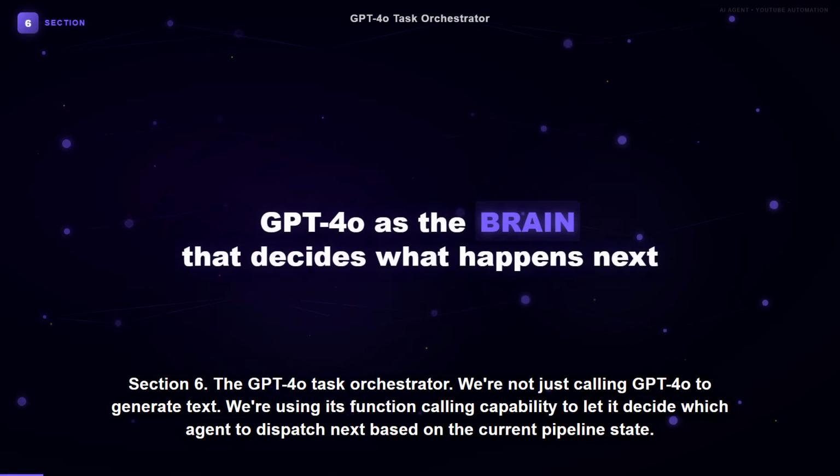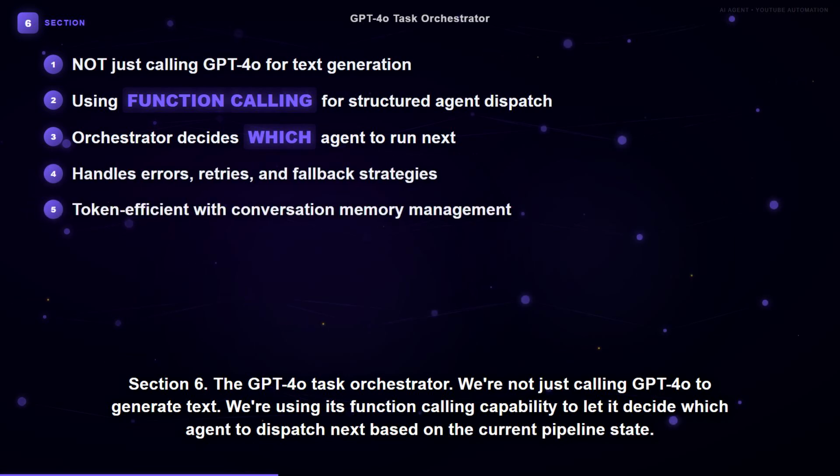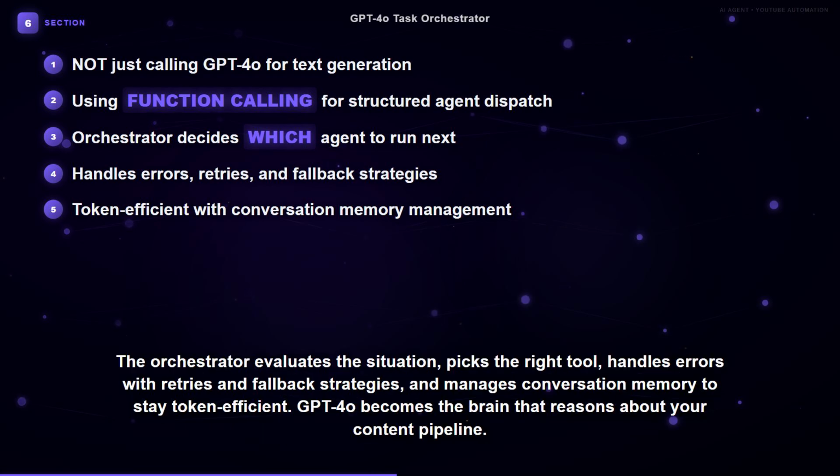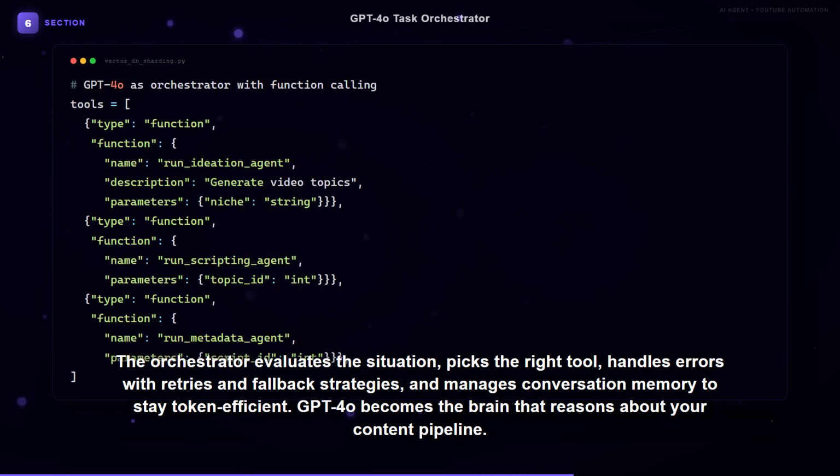Section 6. The GPT-4o Task Orchestrator. We're not just calling GPT-4o to generate text. We're using its function calling capability to let it decide which agent to dispatch next based on the current pipeline state. The orchestrator evaluates the situation, picks the right tool, handles errors with retries and fallback strategies, and manages conversation memory to stay token efficient. GPT-4o becomes the brain that reasons about your content pipeline.